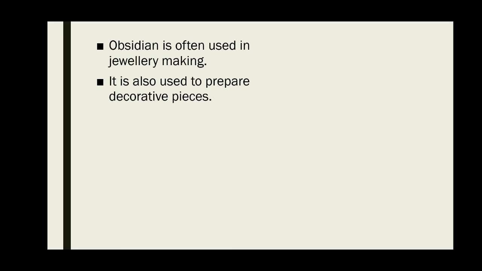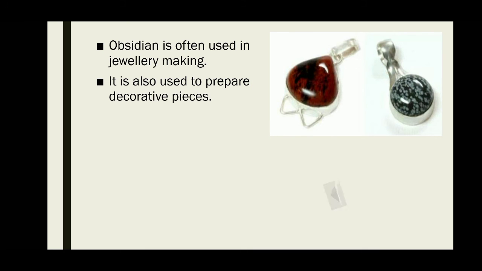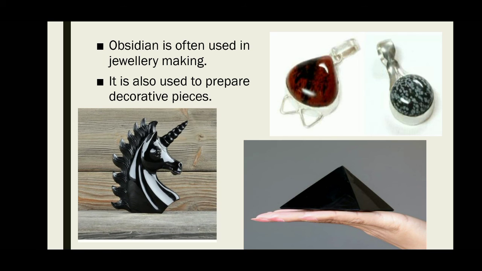Obsidian. Actually, obsidian is the igneous rock which is soft. It is available in different colors and it has a glossy shine. Thus it is used in making different kinds of jewelry. It is also used in preparation of decorative pieces which we commonly use in our day-to-day life. So students, I hope igneous rock, its formation and examples, this topic is clear with you all.